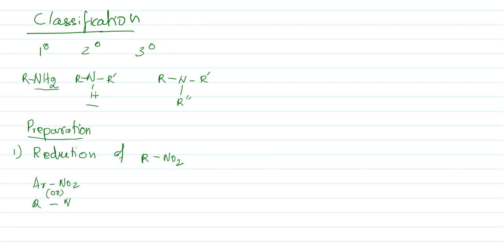ArNO2 or RNO2, when reduced using metal and hydrogen, or hydrogen gas over a catalyst, which is called catalytic hydrogenation, is converted into ArNH2 or RNH2.